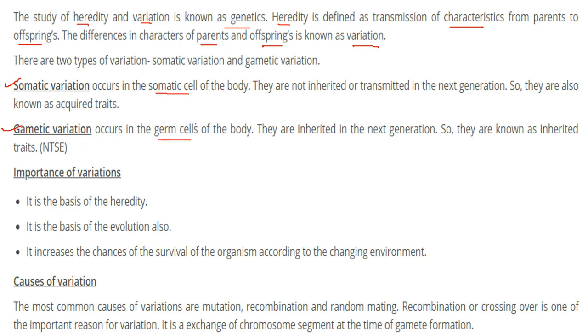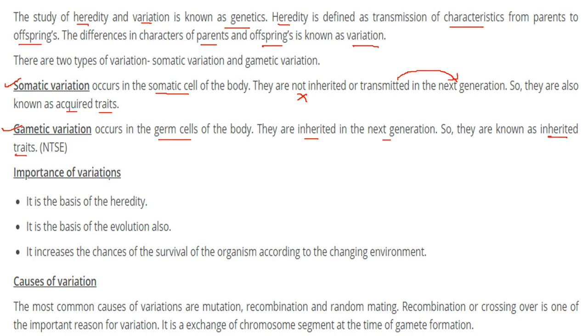cells of the body. Somatic variations are not inherited, so they are not transmitted to the next generation. They are known as acquired traits. While the gametic variations are inherited in the next generation, so they are also known as inherited traits.